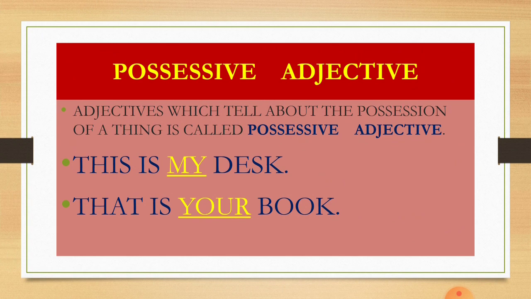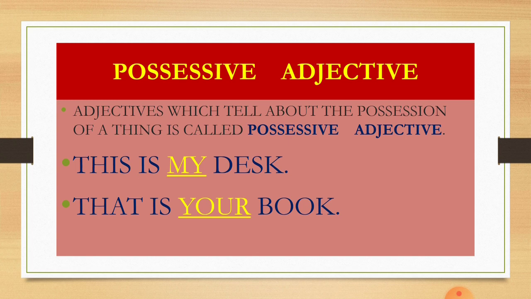See the construction of the sentence. This is my desk. So, desk is a noun, and the information about it, some modification about it, is my desk. So, it is showing possession, and that is why it has become possessive adjective. If it had been a possessive pronoun, it would have been this desk is mine. And here it is, this is my desk.